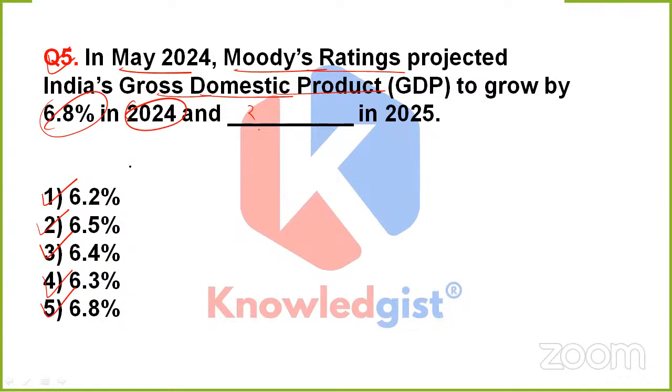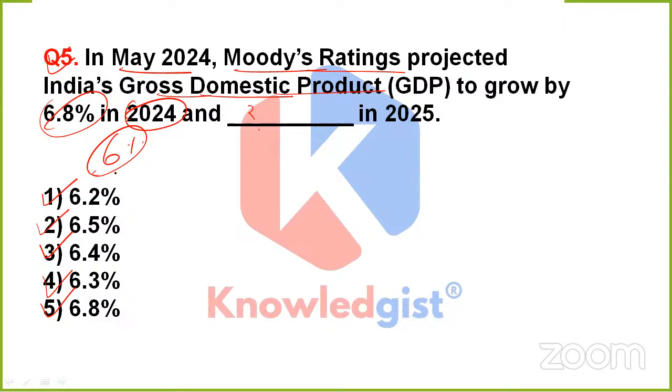What should it be? See, if I would be thinking about India's GDP projected by Moody's Ratings for 2025, it is in between the 6% range. Then look at the options. Every option is 6 point something, 6 point something, 6 point something. So unless you are keen to remember it in the most proficient manner, you are not going to be able to identify the correct option. It is next to impossible.